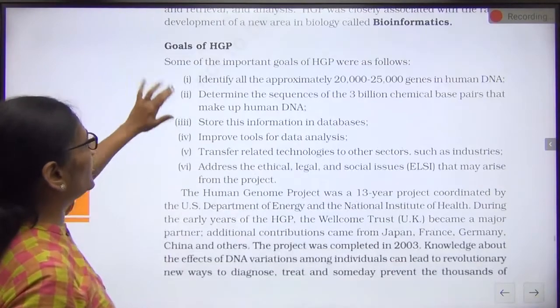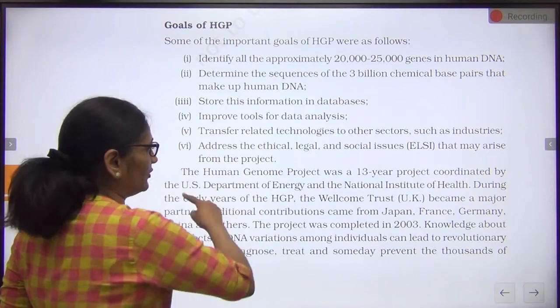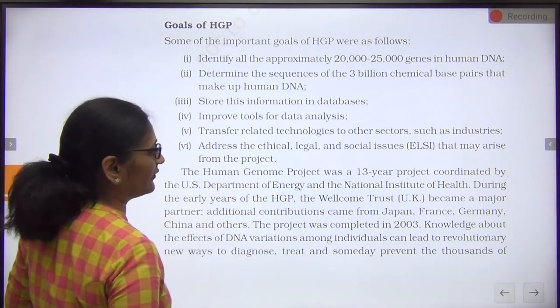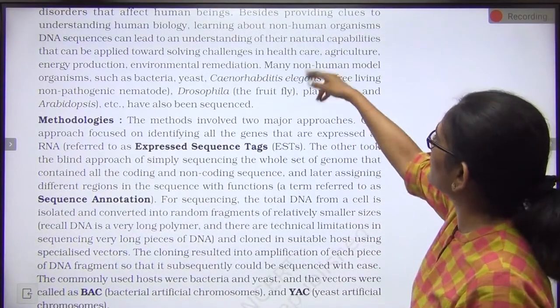Then I told you about the goals. These are the goals which are written. Then this is how the project was started, who the initial partners were, and how it was done. Now on to the next page.